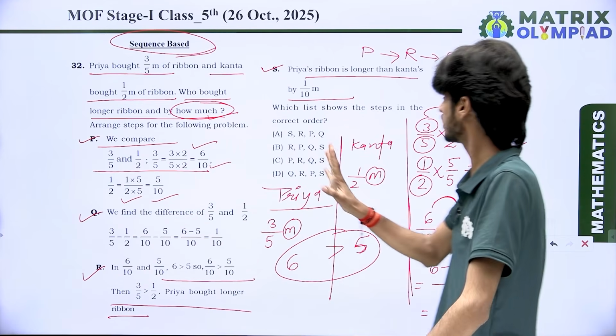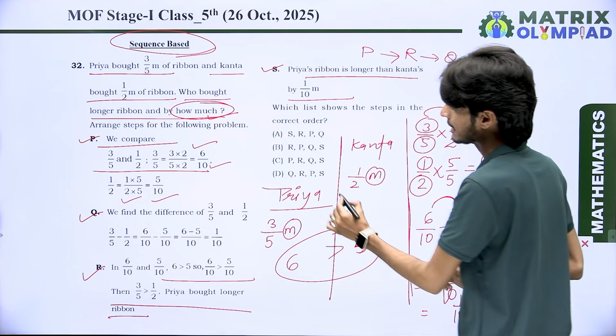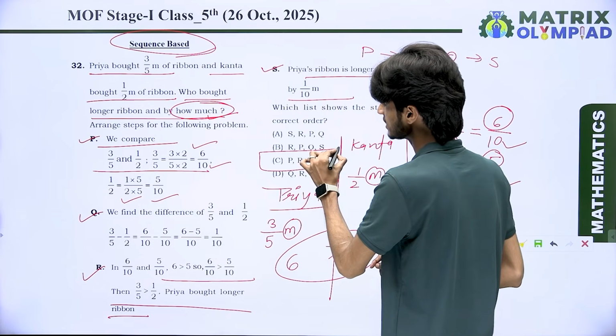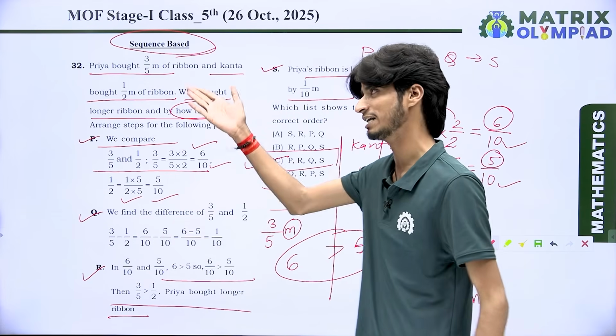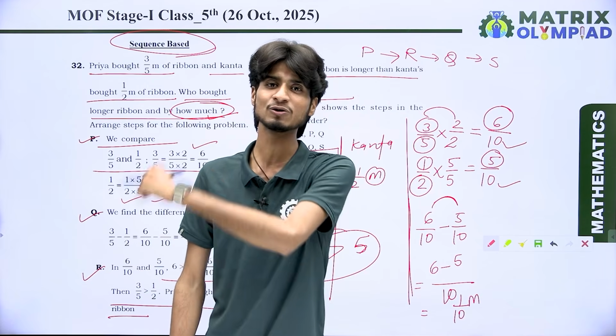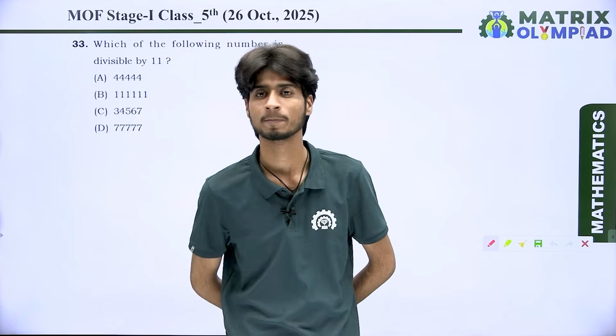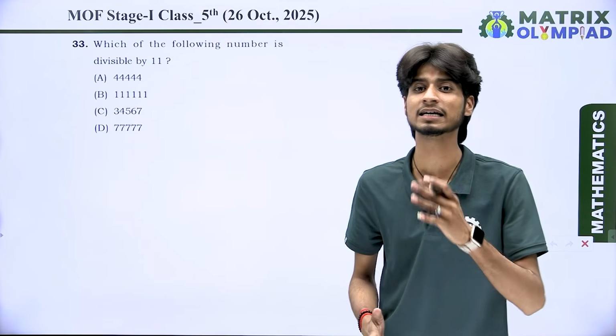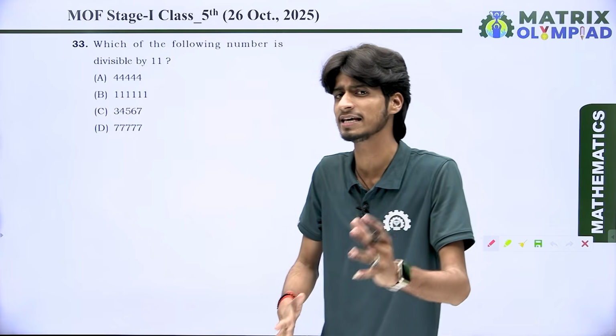So look at the options. PRQS. Option C is the correct answer for question number 32. Let's come to question number 33. Here we have question number 33, which you face in the examination.